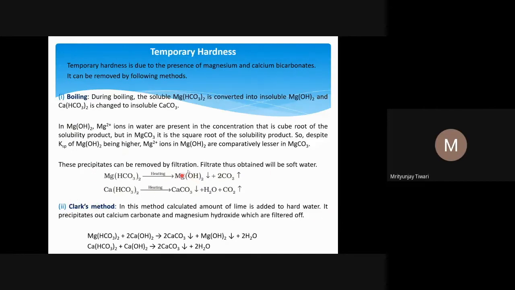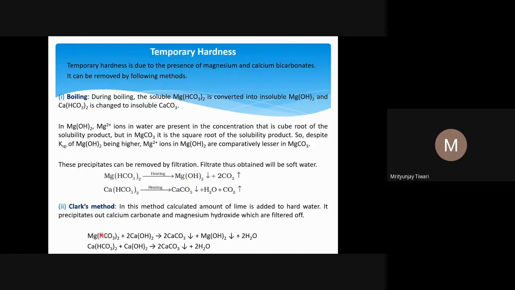The second method that you will usually use to remove temporary hardness is the Clark method. In this method, a calculated amount of calcium hydroxide, called lime water, is used. The magnesium bicarbonate is already there, meaning magnesium ions and bicarbonate ions are present, and they react.